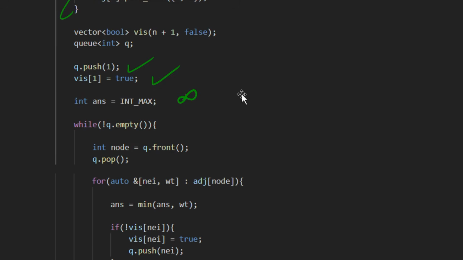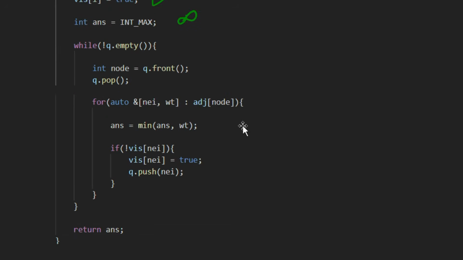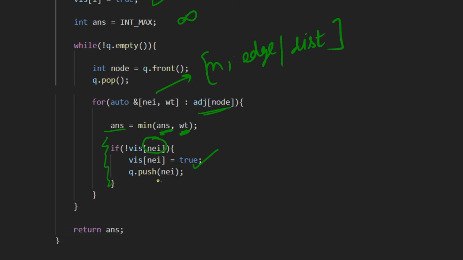Then until our queue becomes empty, we take the front node from the queue, and check the neighbors and the edge weight, or we can say the distance, of the neighbors of the front node, and then we take the minimum of the current answer and the edge weight. If the neighboring node is not visited, then we mark it as visited and push it into the queue, right? And once we process all the nodes, we get the minimum edge weight, and that is our answer. So we return that answer.